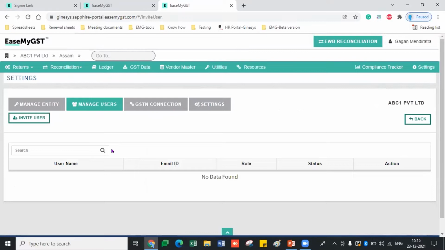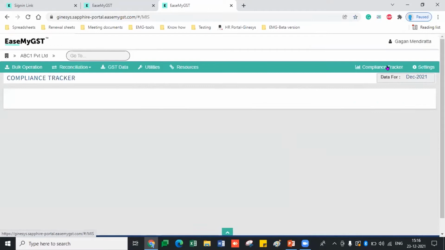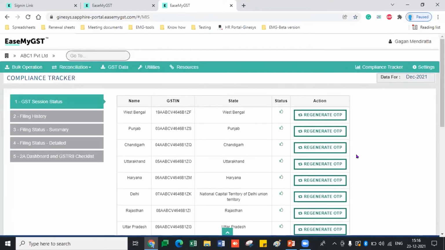A will be working only on the 4 GSTNs or 3 GSTNs, so you can provide the access at the GSTN level as well. Also, coming to the PAN level, now at the PAN level we have a new advanced feature, the compliance tracker, which we were missing in the older version.